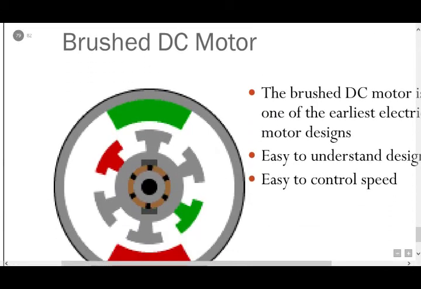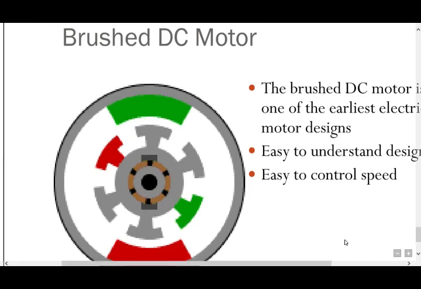Brushed DC motor. The brushed DC motor is one of the earliest electric motor designs. Easy to understand design, easy to control speed. This is the brushed DC motor. Here the brush is there.